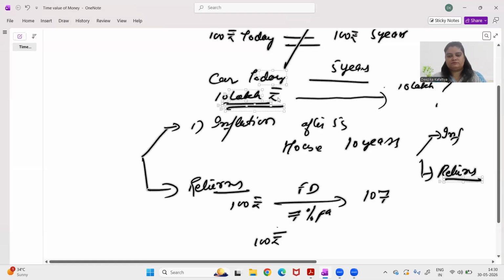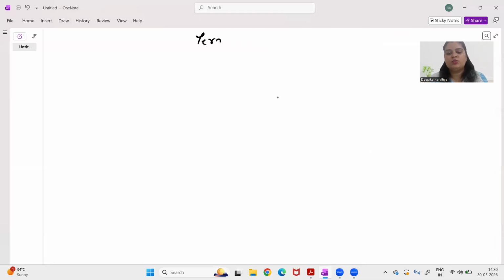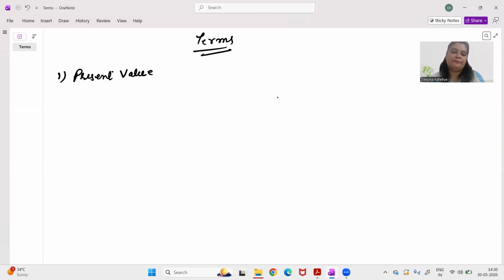Now, I'll tell you some terminologies which are relevant to time value of money. First one is present value. You can also call it PV. Okay, there is also a function in Excel with the name PV. Present value means today's worth of money.